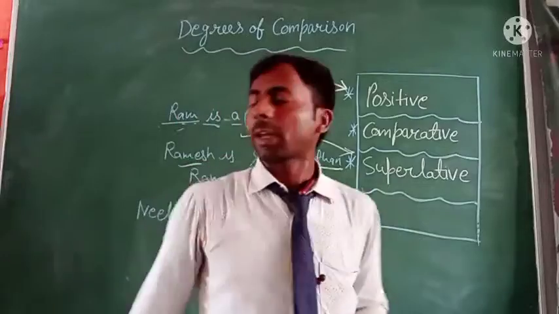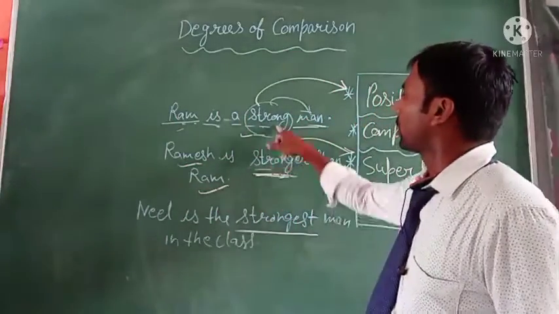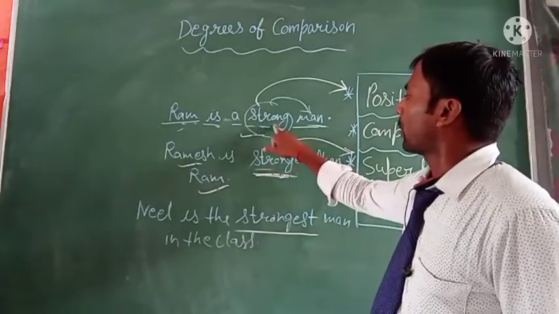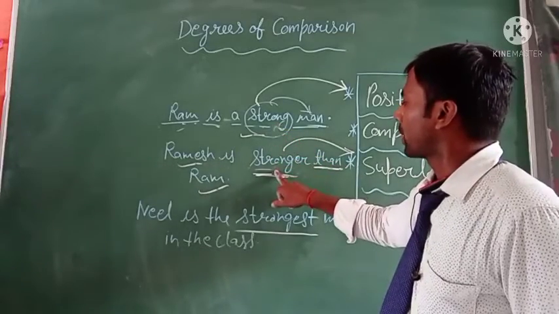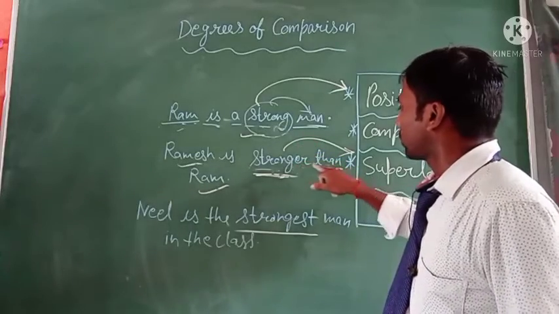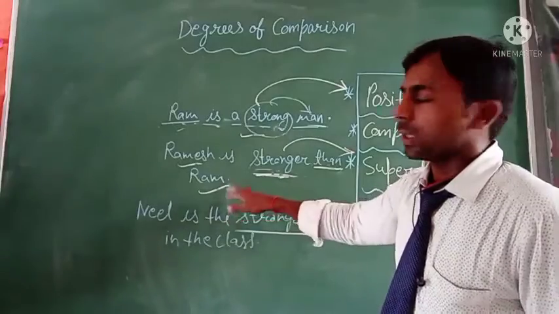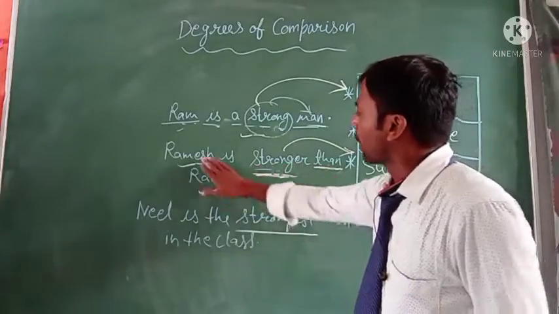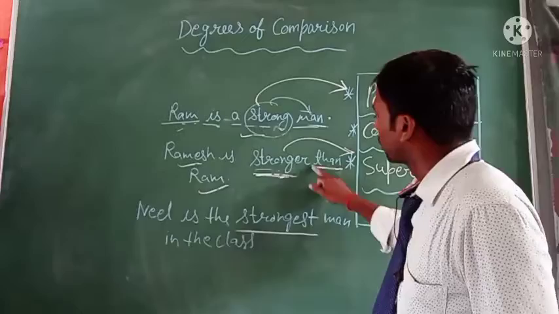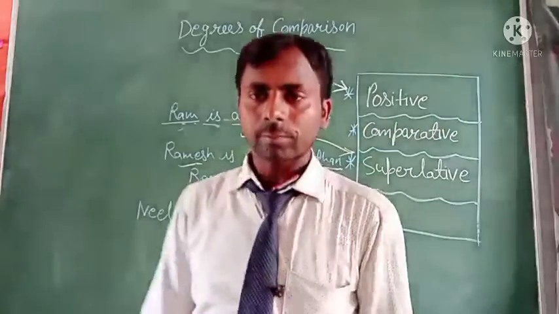Just like that, Ramesh is stronger. The second form of strong is stronger. Strong is the positive degree, stronger is the comparative degree. Stronger than. After stronger you have to use than Ram. So this compares both persons by the comparative degree. That's clear.